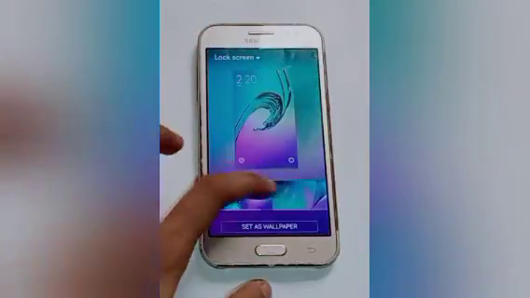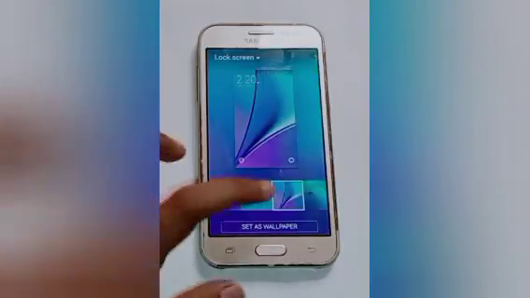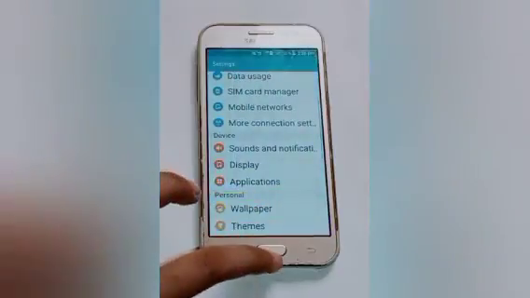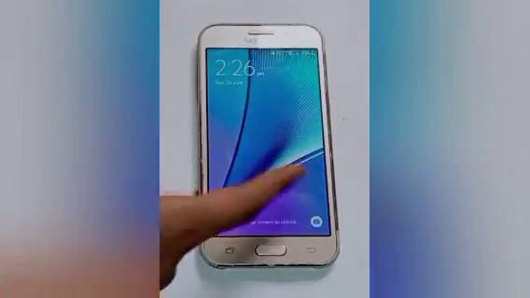After that choose the wallpaper. I want to set that wallpaper on the lock screen, so click on that. After that, set as wallpaper, and here you will see the result. Our lock screen wallpaper is set in this way.